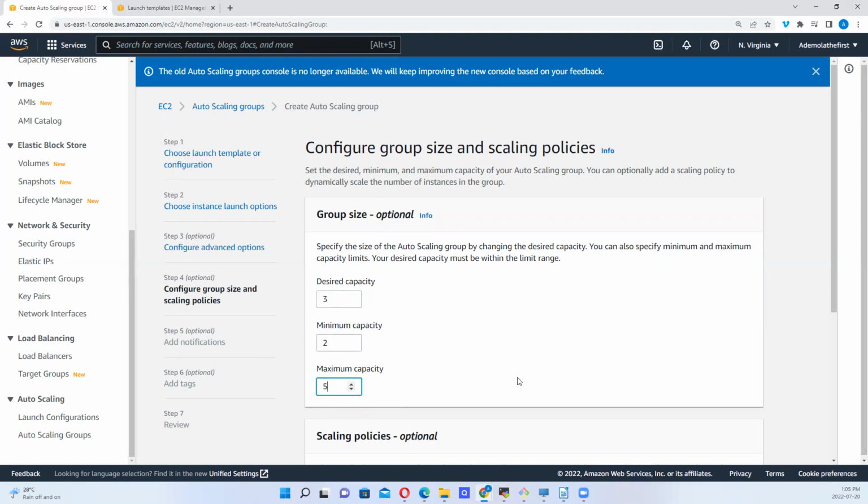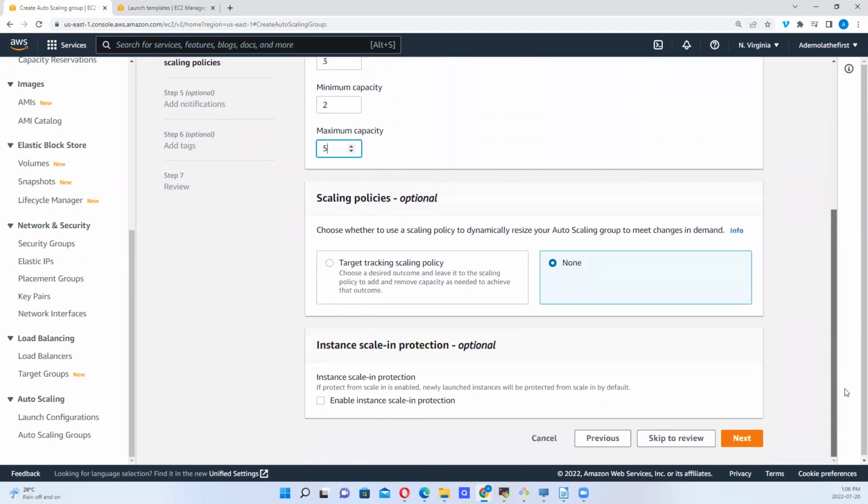So maximum, if system requirements increase, we want as much as 5 instances created. So that's that. Do we have a scaling policy? We've not created any scaling policy, so we can choose none here.